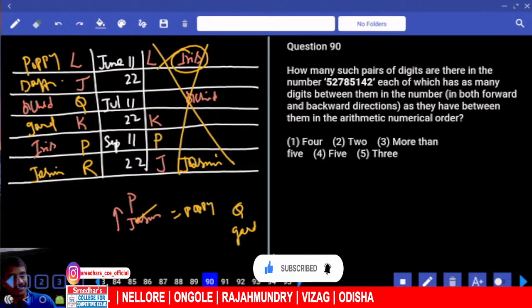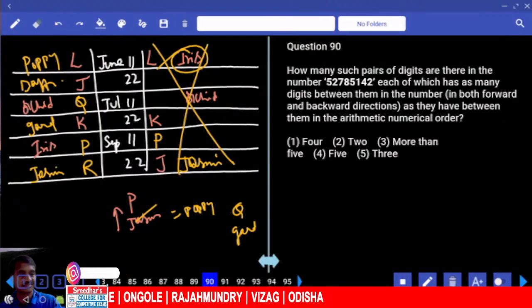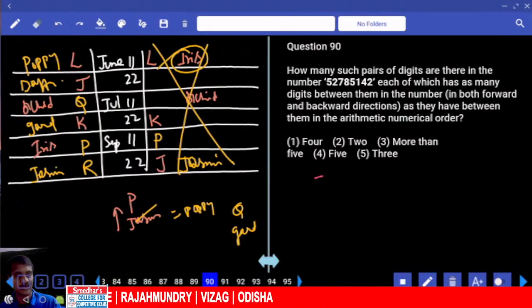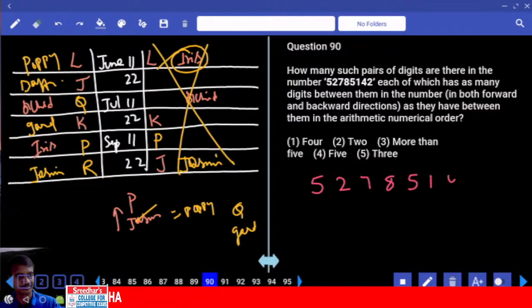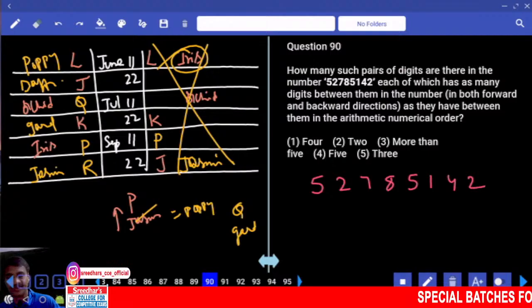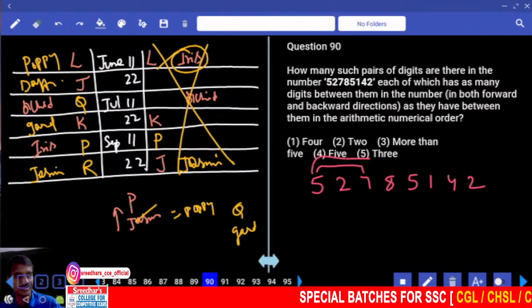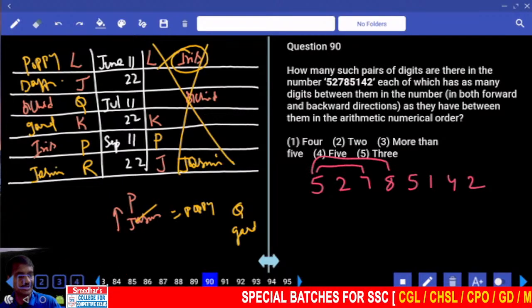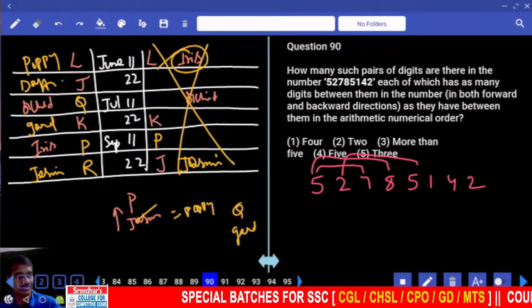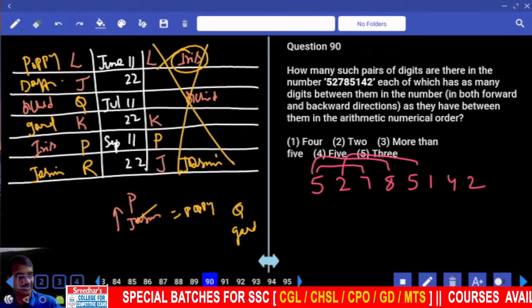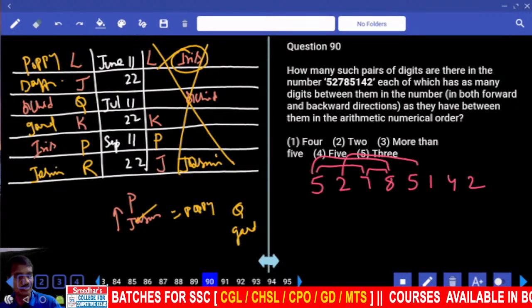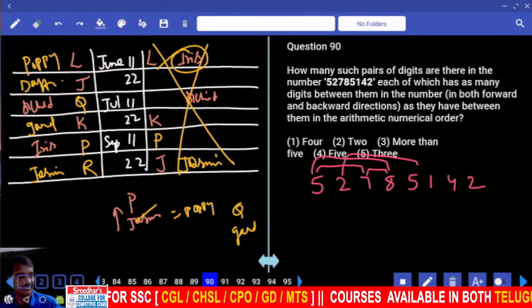Now question number 19. How many such pairs of digits are there? 5, 2, 7, 8, 5, 1, 4, 2. Starting with what? Starting with 5, 6, 7, 8, isn't it? 9, 2, 3, 4, 5, 2 and 5. And 2, 3, 4, 5, 6, 7, 8. 7 and 8, there is one more. 7, 8, 8, 5. That's it.